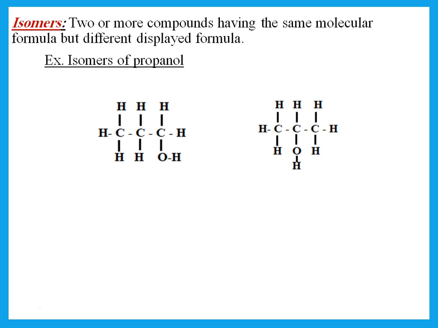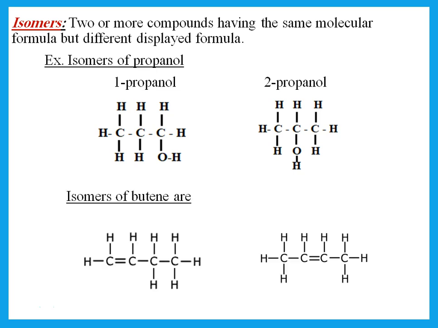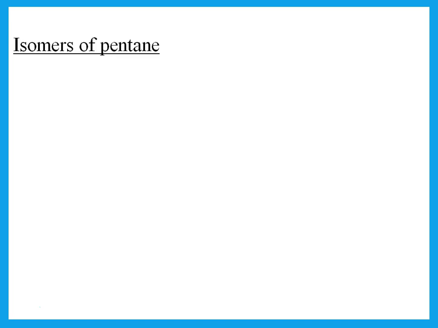So once on one end, once in the middle, these are isomers. Now, if I'm drawing isomers of butene, again, butene must have a double bond. So once on one end, once in the middle. The double bond should change its position. That's all. These are isomers of butene.